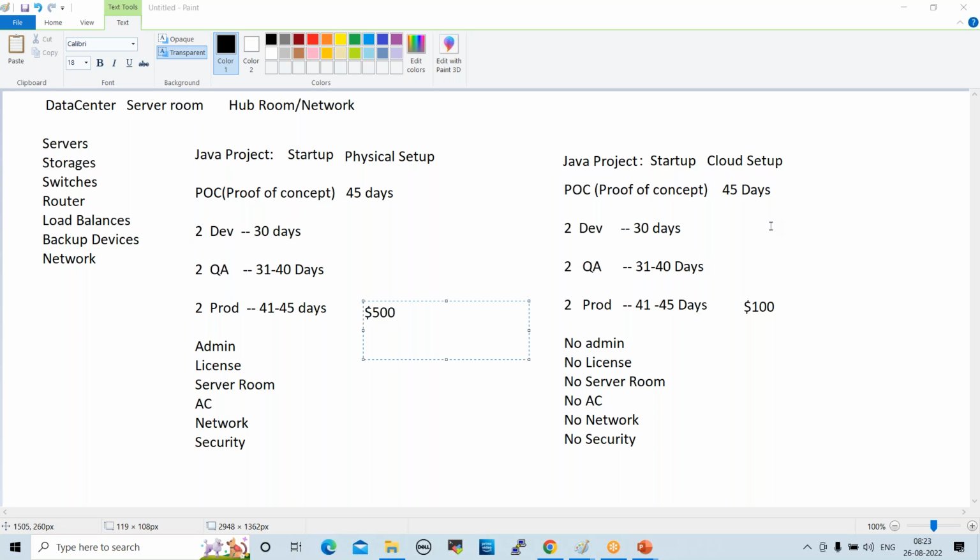Fine. So any questions, anyone? Anyone having any questions here? So many companies are using the physical setup. Still using, but slowly migrating. A few companies have already migrated.